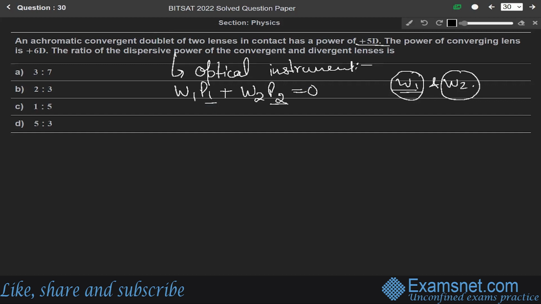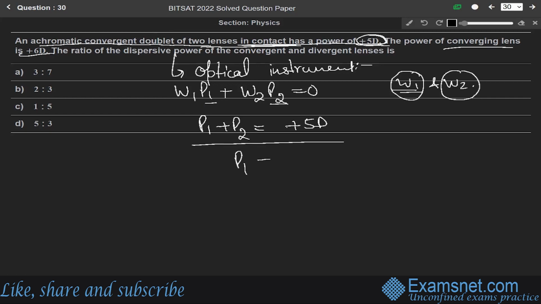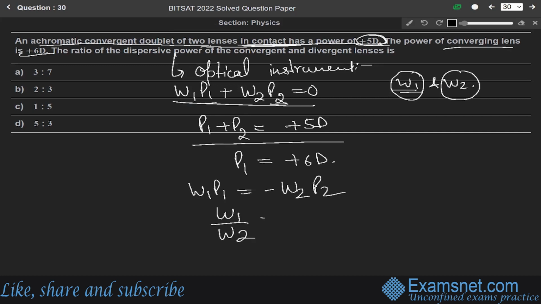Now, from this question, we are given that P1 plus P2 equals plus 5D, as the achromatic convergent doublet has two lenses in contact and a power of plus 5D, and P1, the converging lens power, is given as plus 6D. From here we can write W1 P1 equals minus W2 P2, meaning W1 over W2 equals minus P2 over P1. Let us say this is equation number 1.